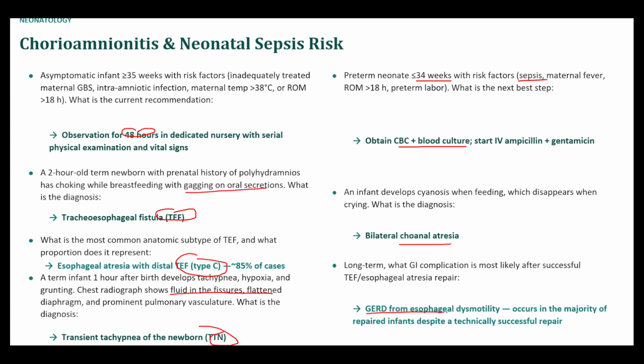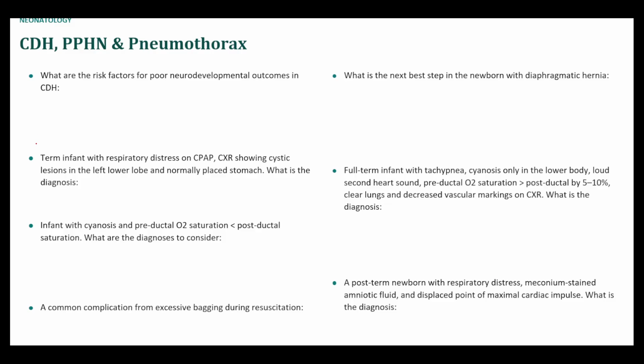And then GERD from esophageal dysmotility after TEF repair. Okay, CDH, PPHN, and pneumothorax. What are the risk factors for poor neurodevelopmental outcomes in congenital diaphragmatic hernia? So one risk factor is a right-sided CDH with the liver in the diaphragm area. Another would be pretty intuitive: if they had really bad ventilation requiring ECMO, or really high O2 requirements, that's also another risk factor.